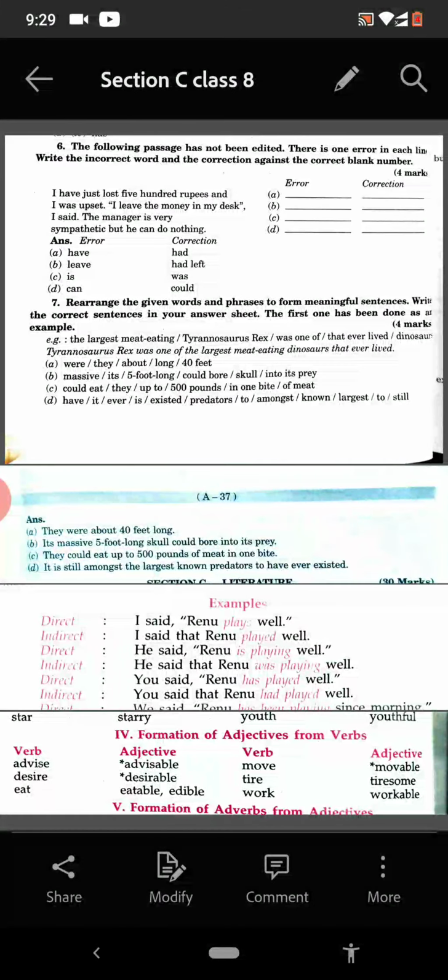So class, these are the questions that we have discussed today. It is section C and you all will solve it in your English 2 notebook. In this way we have solved our section A and B, and today you will complete your section C. Tomorrow we shall discuss section D, and after that our MTP will be completed.